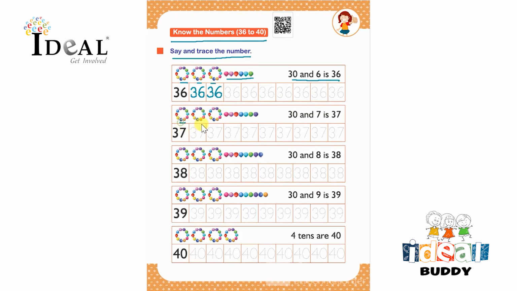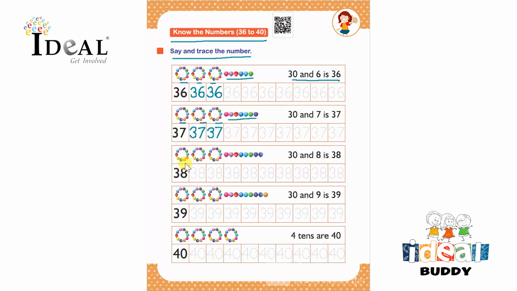After that there are 1, 2, 3, 3 groups of 10 and 7 ones. So 30 and 7 is 37. So the number is 37 and then the child has to trace the number 37 over here and complete this whole row of tracing the same.